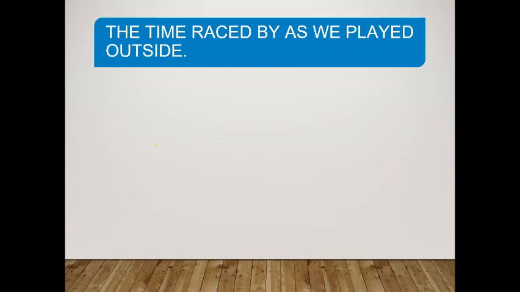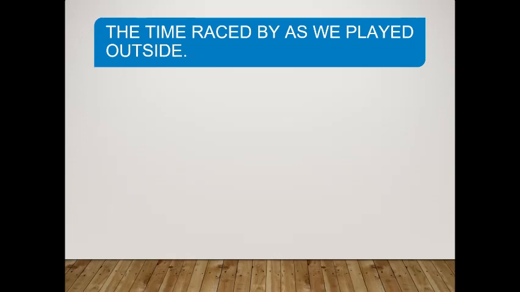Okay, the time raced by as we played outside. Ooh, that's a nice one. I'd like to get back out and playing outside with you guys. The time raced by as we played outside. So there are two different nouns in this sentence, and there are two different actions in this sentence. I want you to find the one that is personification, in that the thing that is doing something cannot do that thing.